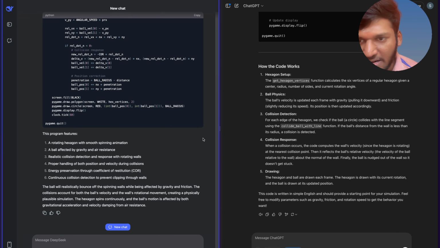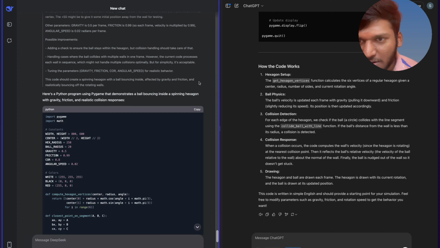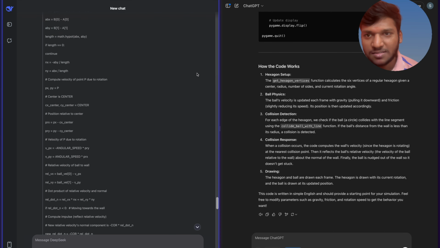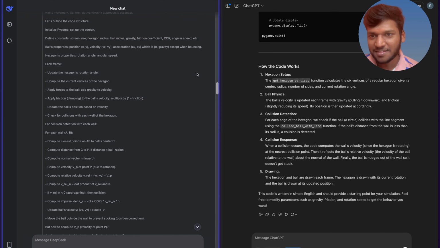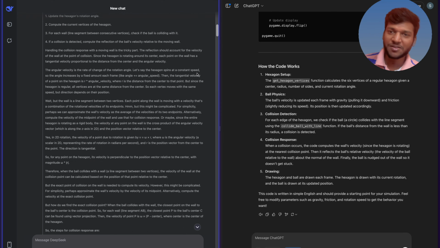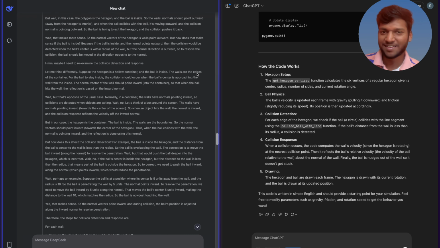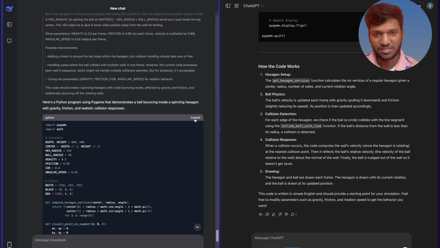Oh my god, finally DeepSeek has completely generated. If we see the thinking part, such a big thinking part. See here. Oh my god. I would have fast forwarded the video for this much long generation. Let's try this out and check whether it is working properly.